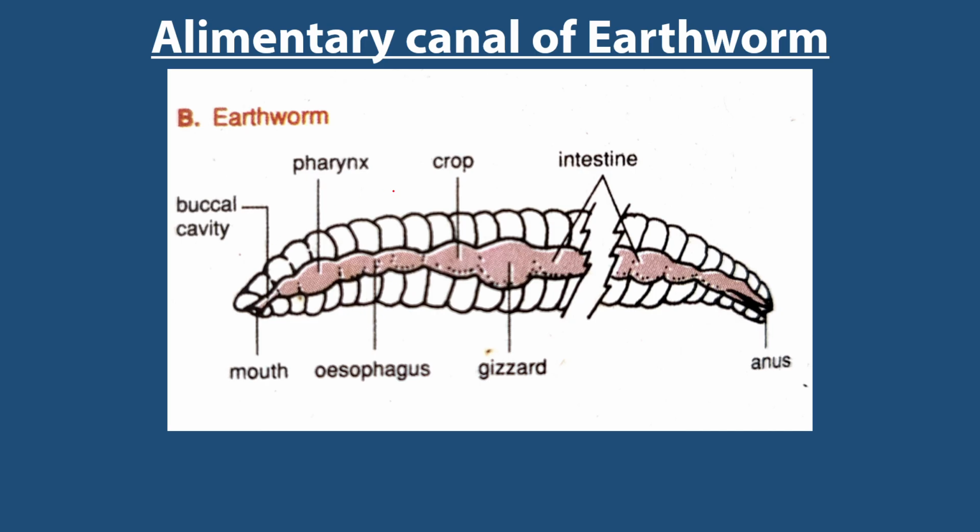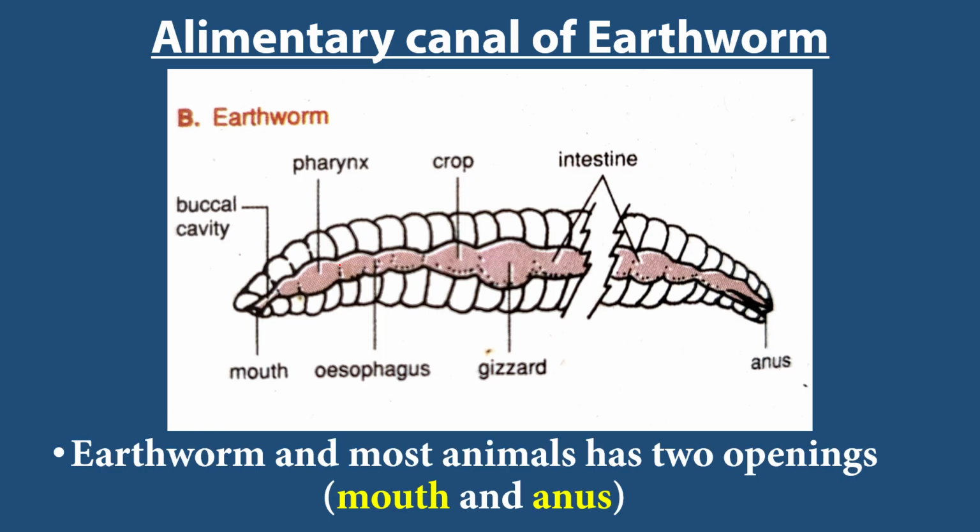Digestion in earthworm. This is an earthworm alimentary canal. Earthworm and most animals have two openings. Unlike planaria, earthworm have two openings, which are what? The mouth and the anus. So let us talk more about earthworm.